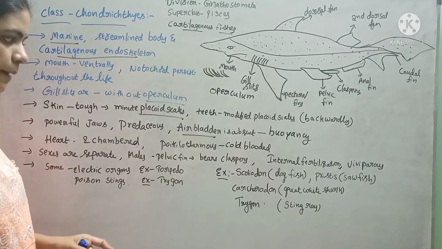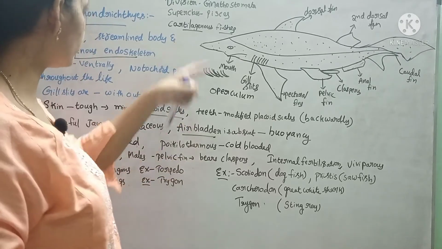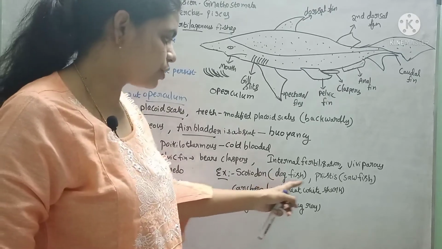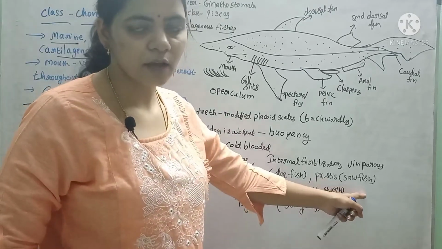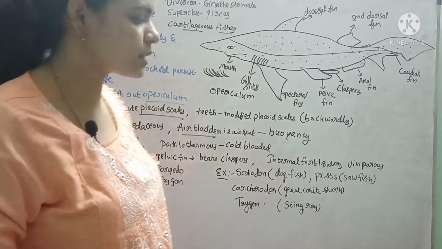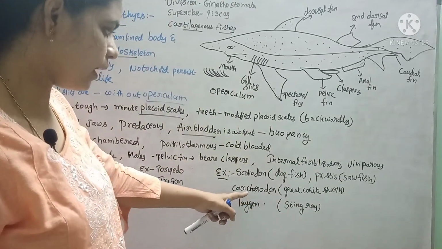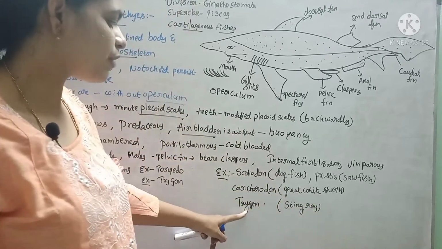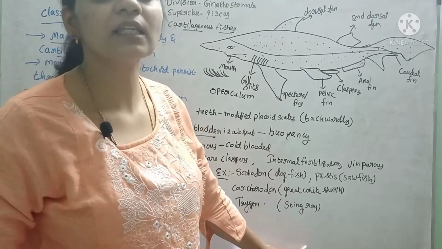These are the main examples. Examples of Chondrichthyes are Scoliodon, which is called the dogfish. Pristis is called the sawfish, as its mouth is saw-shaped. Carcharodon is called the great white shark. Trygon is called the stingray.